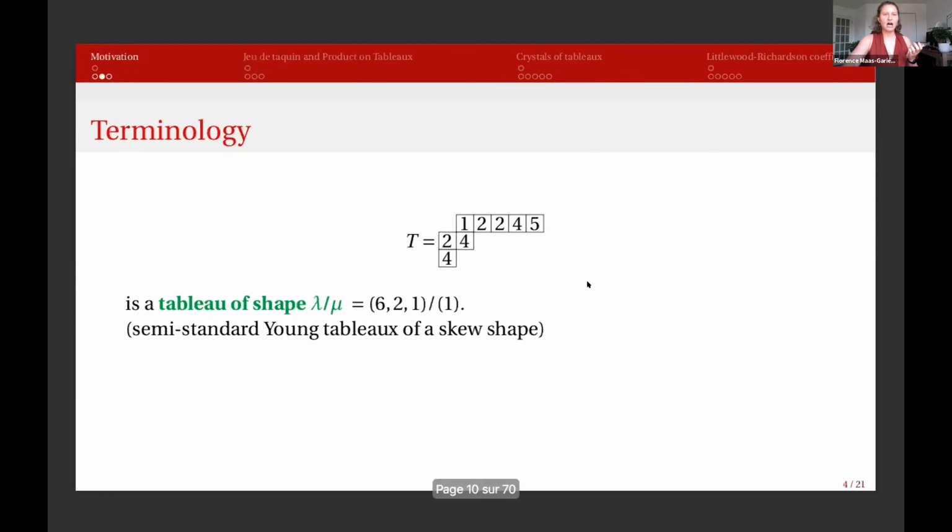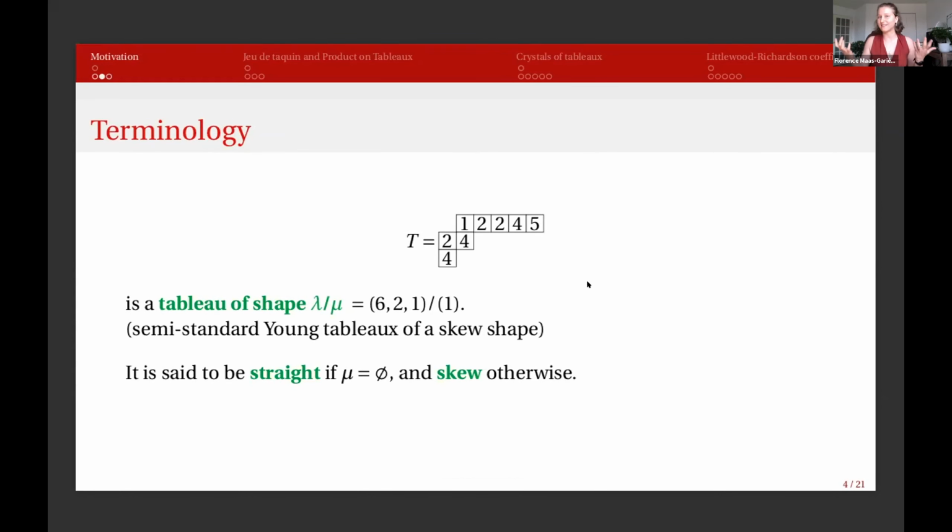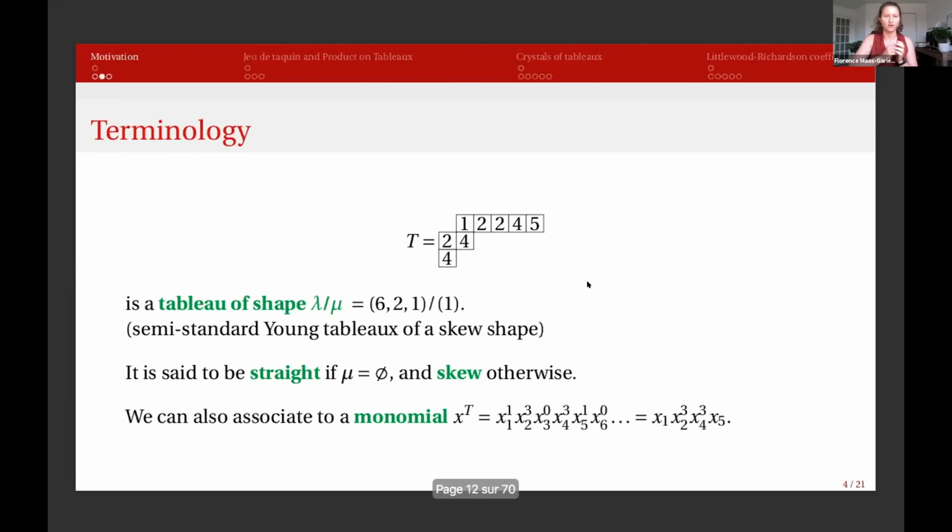Once in a while, there'll be straight tableaux. When I talk about a straight tableau, it just means it has no empty boxes. Otherwise, I'll be talking about skew tableaux, which is what we have. Sometimes I may just say tableaux for skew tableaux and talk about straight ones once in a while.